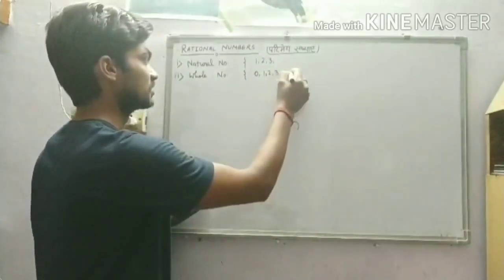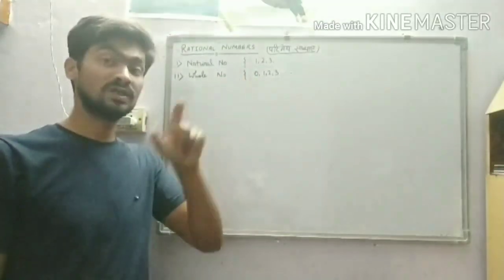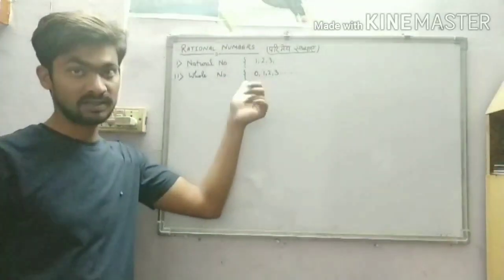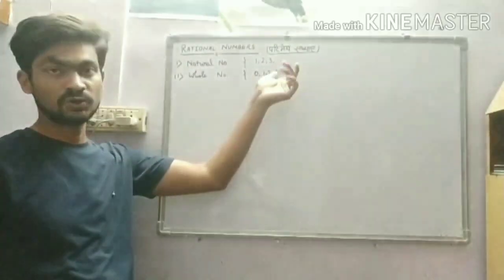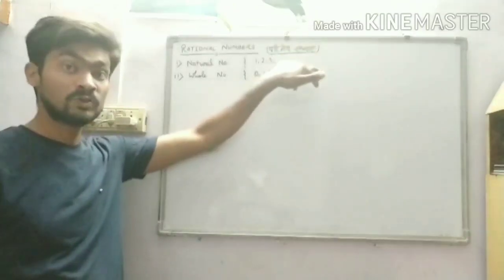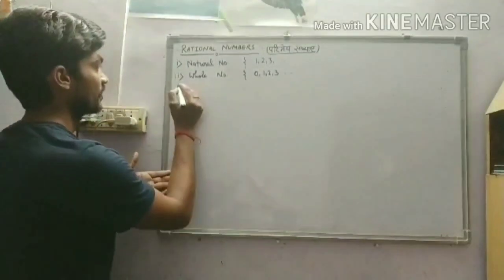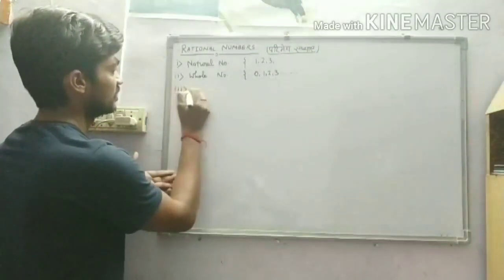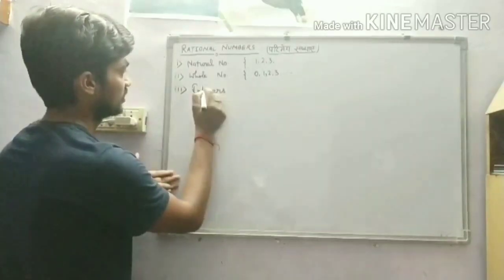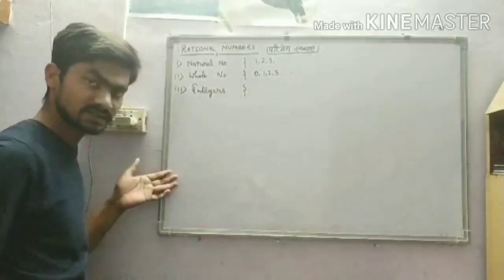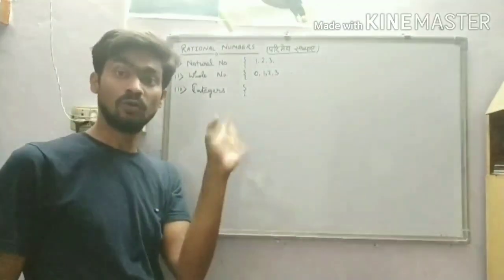So as you can see here, the only difference between natural and whole number is 0. इन दोनों के बीच में सिर्फ और सिर्फ शून्य का अंतर है. अगर हम शून्य का समावेश कर दें नेचुरल नंबर में, तो हमें क्या मिल जाता है, होल नंबर. Next, you have studied integers and integer numbers. So what are integers?